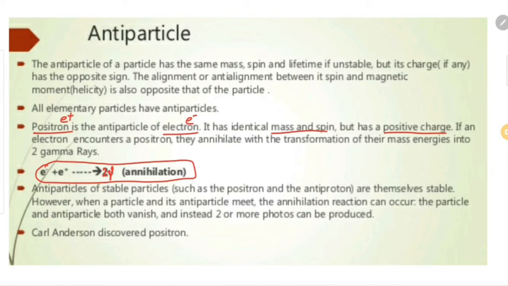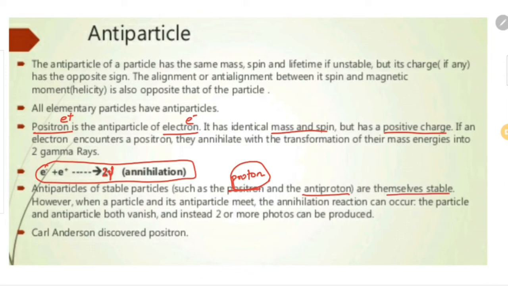Antiparticles of stable particles such as proton and antiproton. We know that the proton is a stable particle and its antiparticle is known as the antiproton. The neutron's antiparticle is known as the antineutron, and the electron's antiparticle is known as the positron. Here the proton is a stable particle, so its antiparticle is also stable. So the antiparticles of stable particles are always stable.